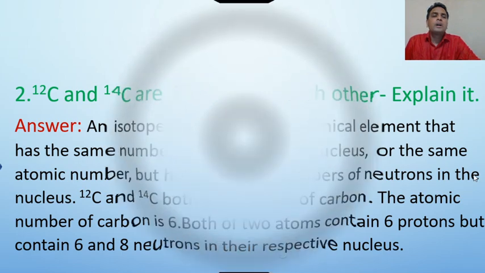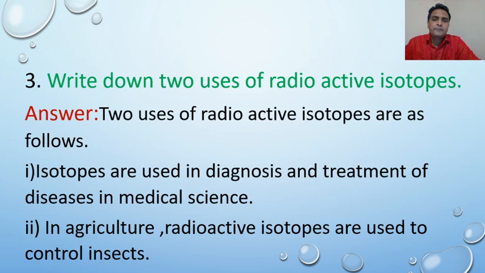Now, comprehension based question number 3. Write down the uses of radioactive isotopes. Answer: two uses of radioactive isotopes are as follows. Number 1, isotopes are used in diagnosis and treatment of diseases in medical science.